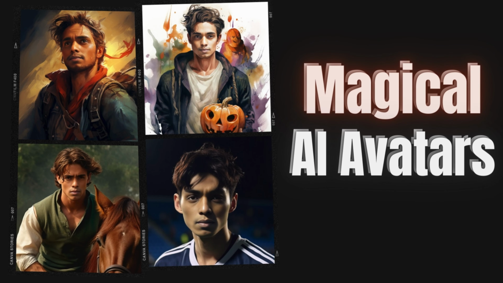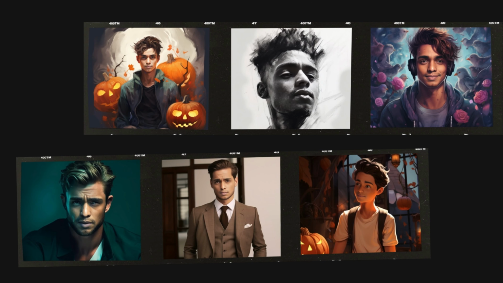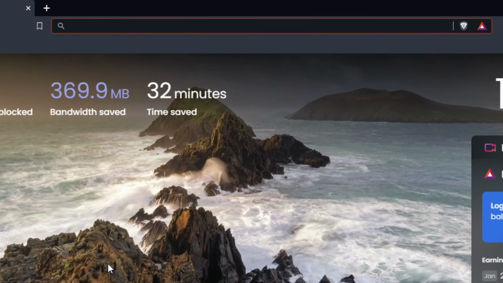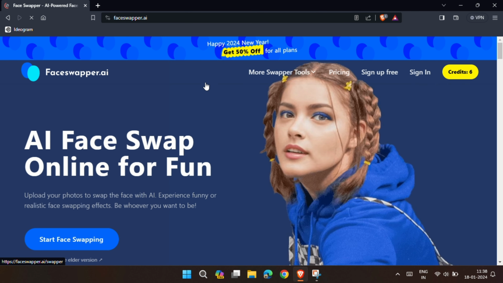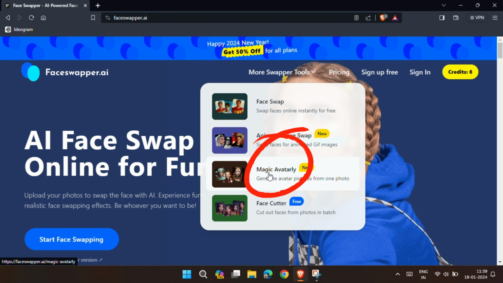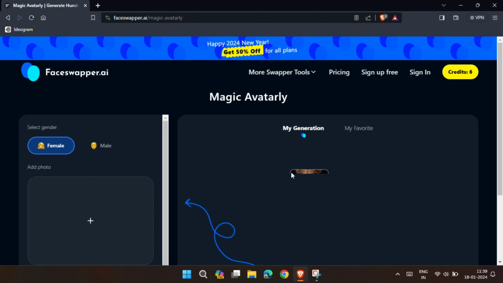Do you also want to create such magical AI avatar of yourself? Then, simply head over to Faceswapper.ai. This AI helps you to make deepfake images. Click on the I button for full tutorial video. But here, I am looking for Magic Avatarly, which you can find under More Swapper Tools section.